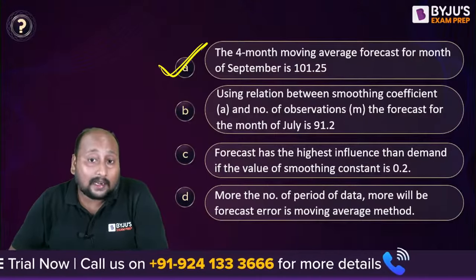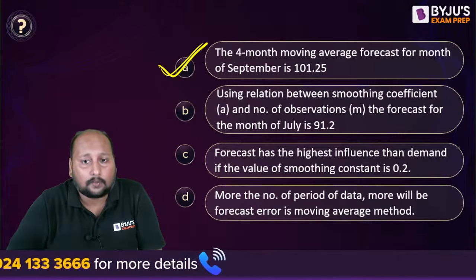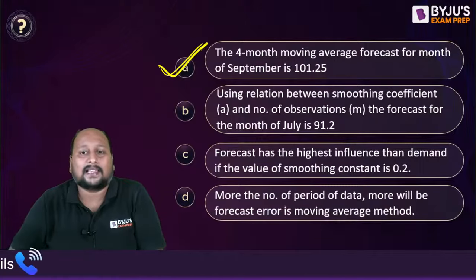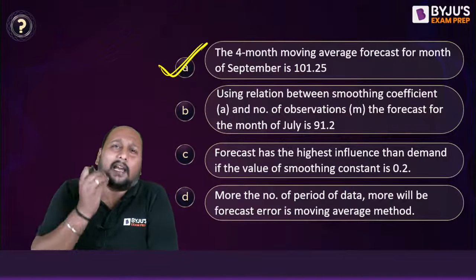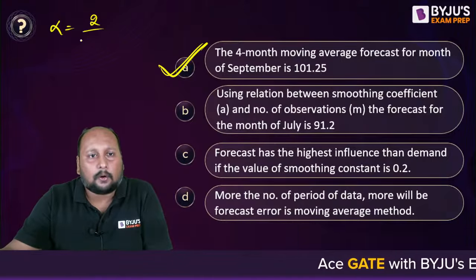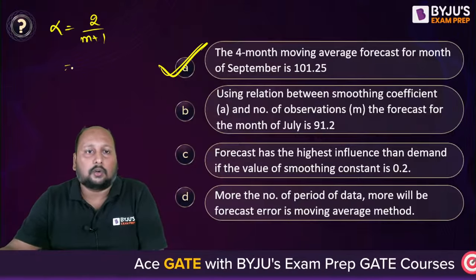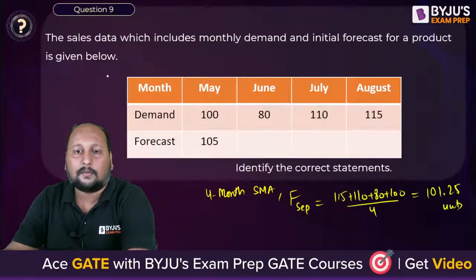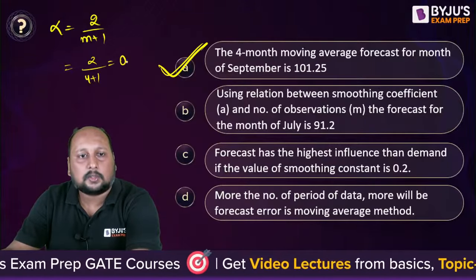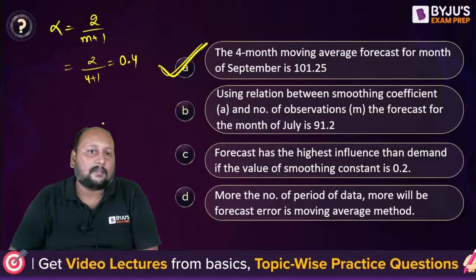Now, using the relation between the smoothing coefficient alpha and number of observations M, the forecast for the month of July is 91.2. So how do we calculate the smoothing coefficient? Is there any formulation? Sir, we have 2 upon M plus 1. According to this, the number of observations is 4, so 2 upon 4 plus 1, which is 5. That is 0.4. We have the alpha value to be 0.4.